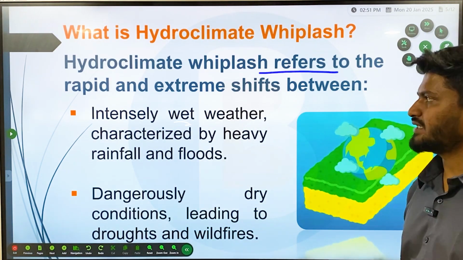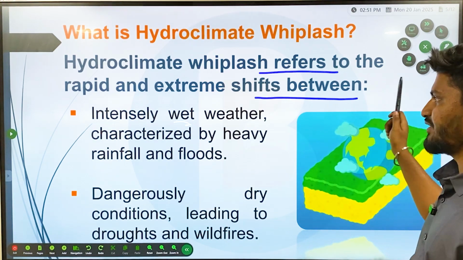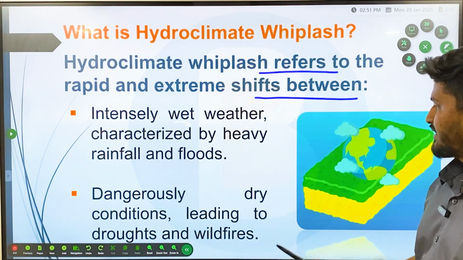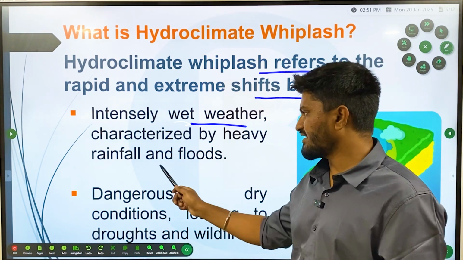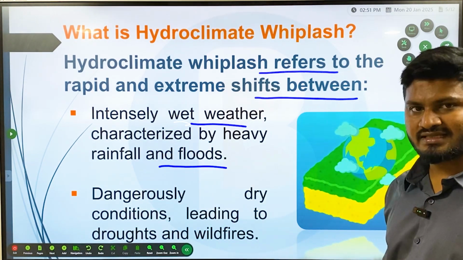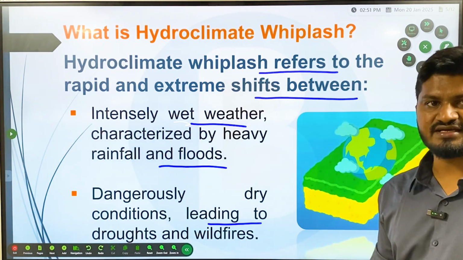Climatic whiplash refers to the rapid and extreme shifts between intensely wet weather, characterized by heavy rainfall and floods, then dangerously dry conditions leading to droughts and wildfires.